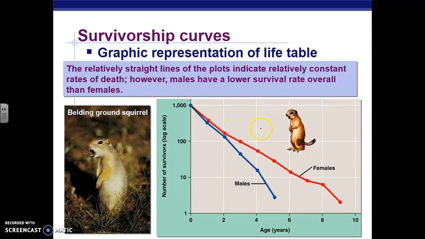But if we take a look at this survivorship curve, you'll see that as males get older, this is survivors on this side, the survivorship drops, so there are much fewer surviving males than females at the same age, especially as the males get older. They start off about even, but as the curve continues and the males get older, their survivorship is much less.